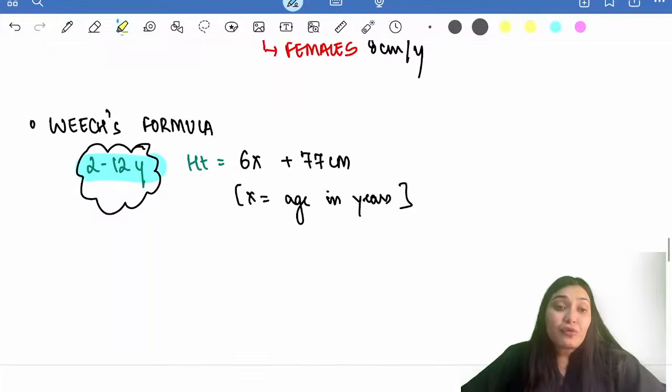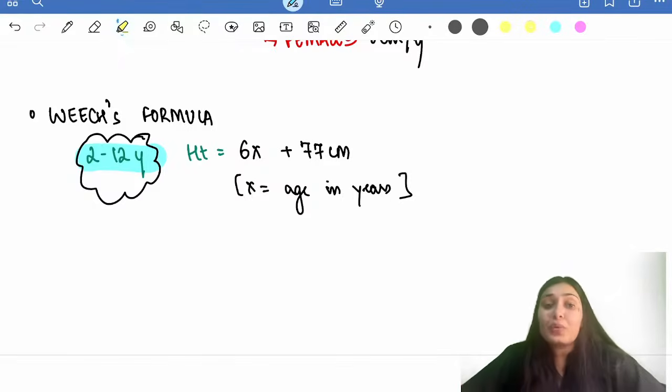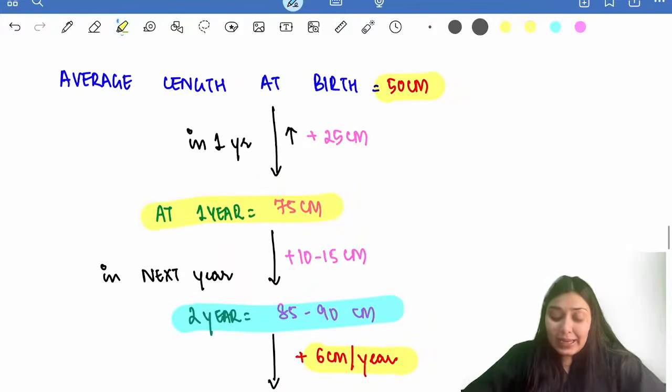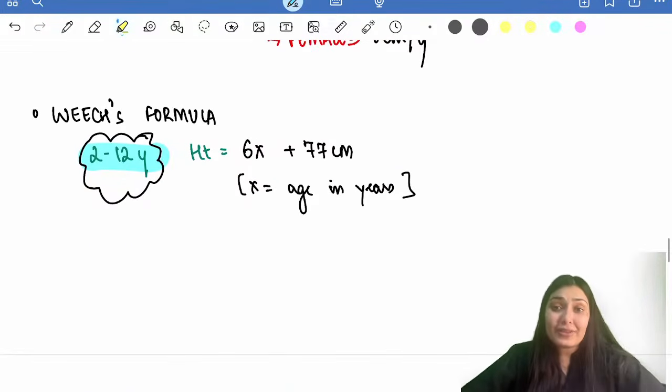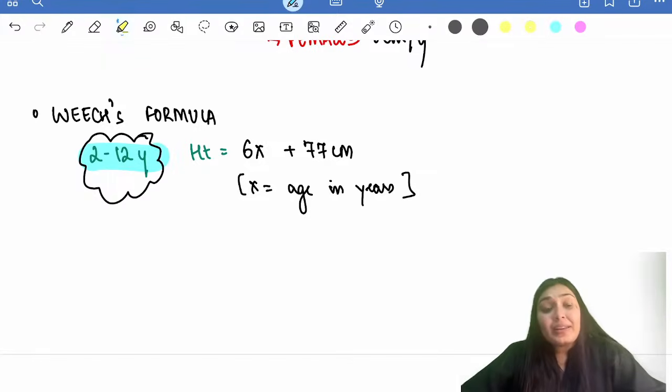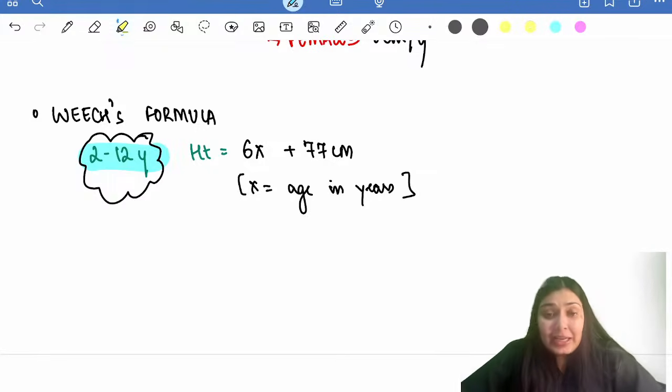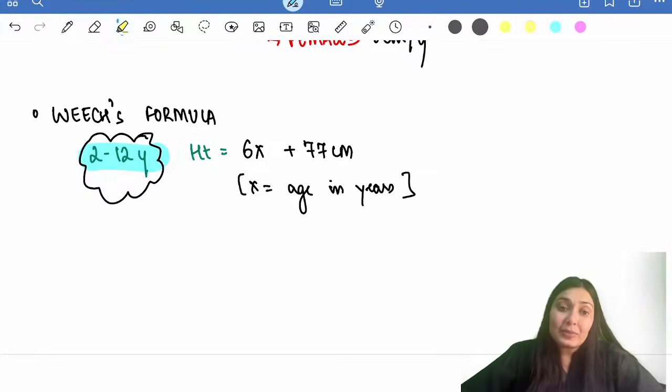Here also we have a formula, but this formula is for the age group 2 to 12 years of age. Height can be calculated as 6x plus 77 centimeters, where x is the age in years. So if I say, let's say 10 years of age, then 6 into 10 plus 77, 60 plus 77, that would be 137 centimeters at the age of 10 years, right?